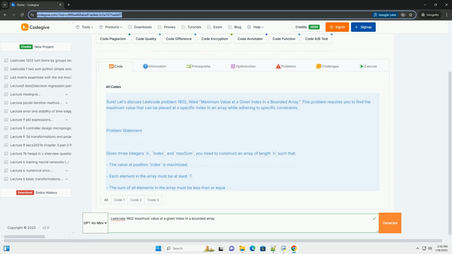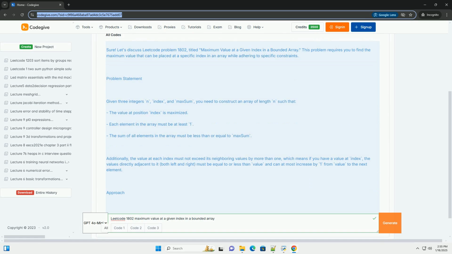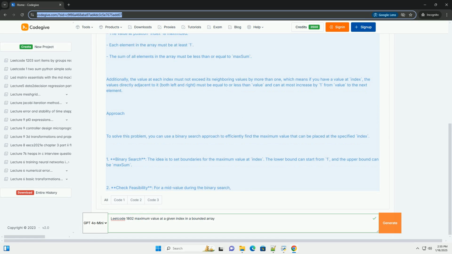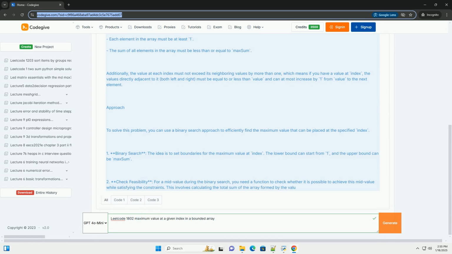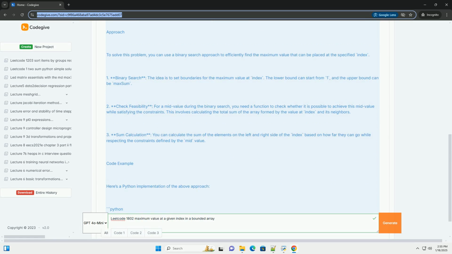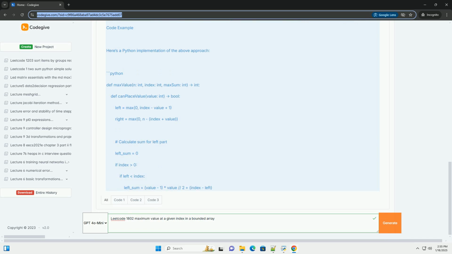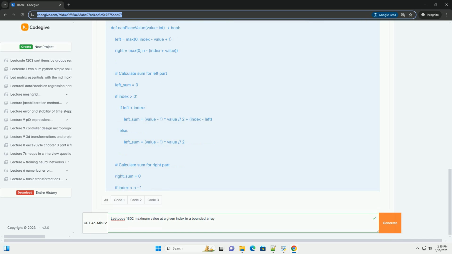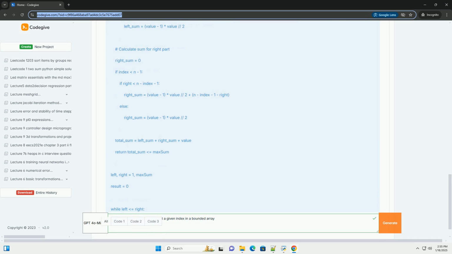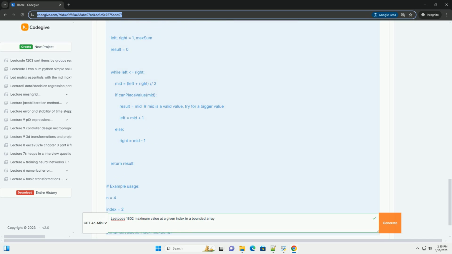Sure. Let's discuss Leetcode problem 1802, titled Maximum Value at a Given Index in a Bounded Array. This problem requires you to find the maximum value that can be placed at a specific index in an array while adhering to specific constraints. Problem statement. Given three integers n, index, and maxsum, you need to construct an array of length n such that the value at position index is maximized.